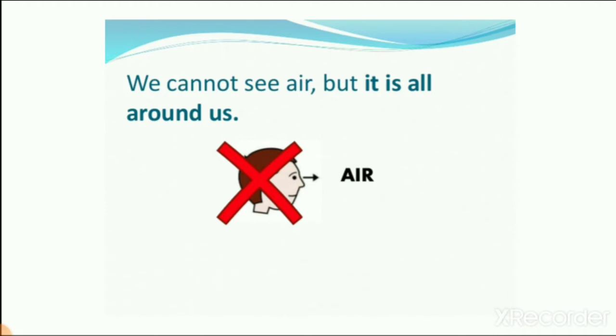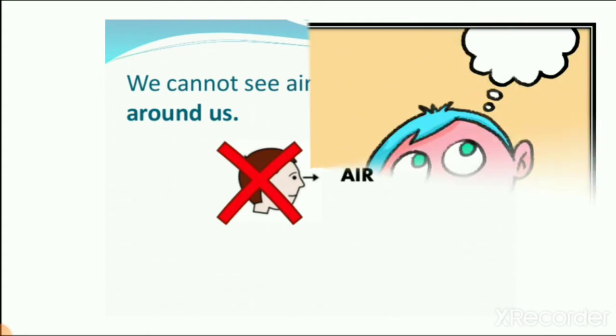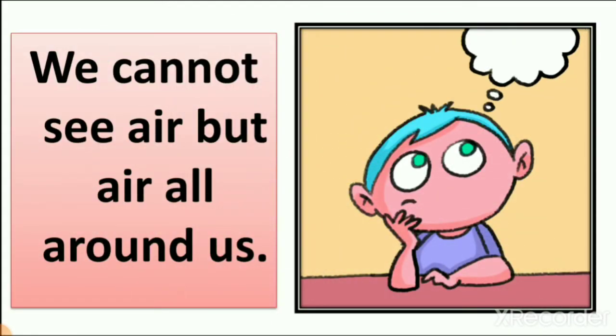So this is what we have to learn today, that air is all around us, but we cannot see it, right? Here you can see a wrong mark on the person. Why? Because we cannot see air. We cannot see air, but air is all around us.